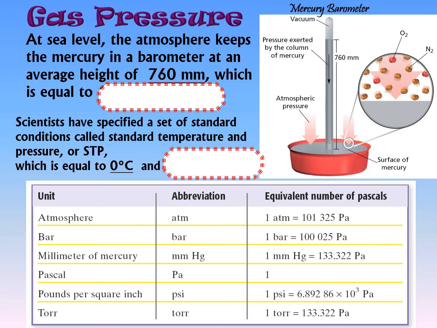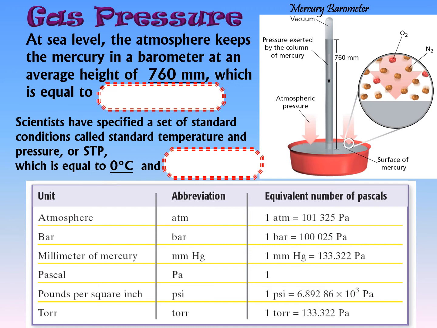So let's talk about the way we measure gas pressure. Gas pressure can be measured using a barometer, which was an invention of Torricelli, who was a student of Galileo. He figured out a very clever way of measuring how much the air is pushing on us. If you take a vacuum tube, which has no air inside it, or start off with an evacuated room with a bucket of mercury or a little bowl of mercury and put a glass tube into it, allow the air to rush back in, the air will try to squeeze that mercury. Mercury is a liquid metal. It's a very, very dense material.